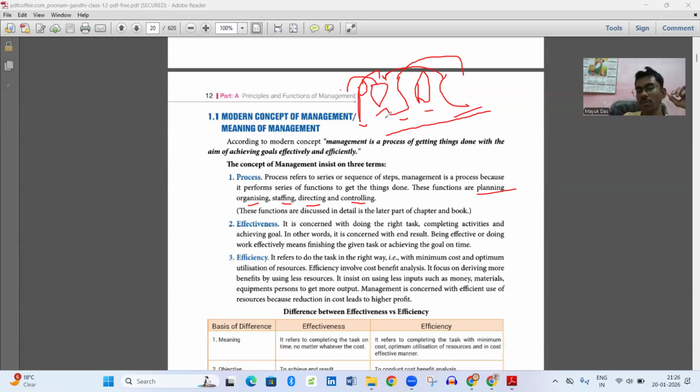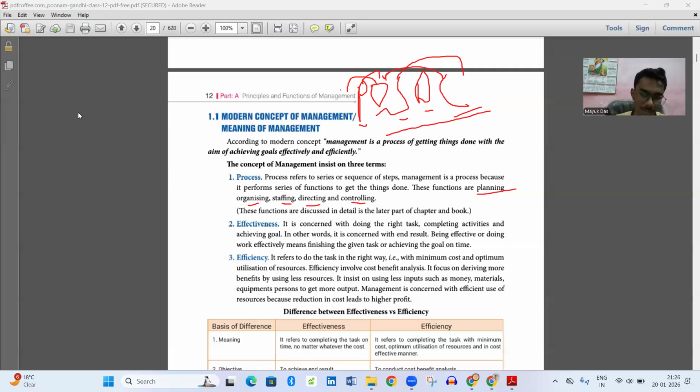What are the resources required, what are the things that we will need to make this event successful. Okay. Then after organizing, and remember, planning, organizing, and staffing have separate chapters, so we will discuss them in detail in those chapters. Now I am giving just an overview. So after organizing, we'll talk about staffing.